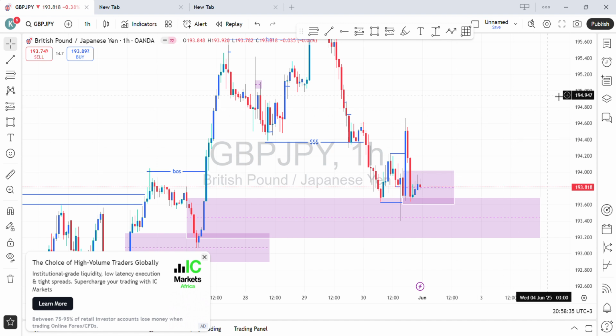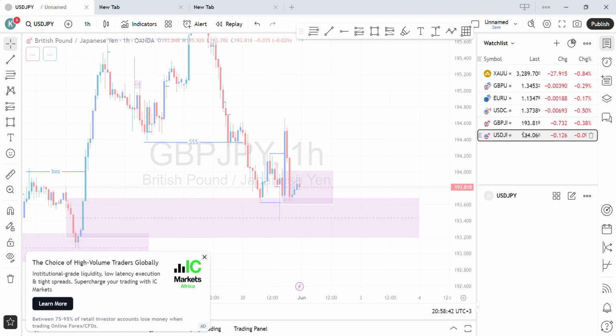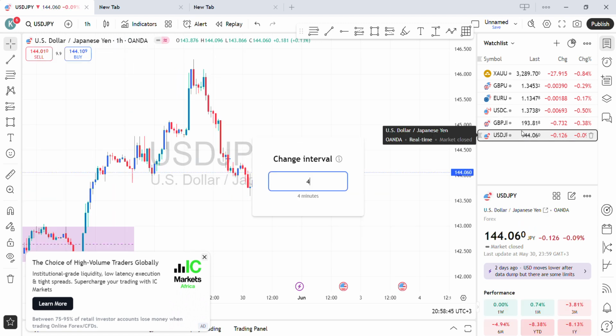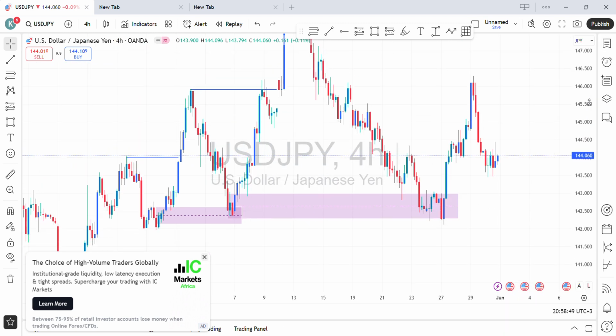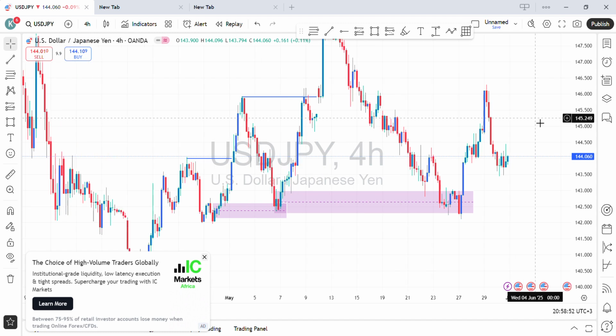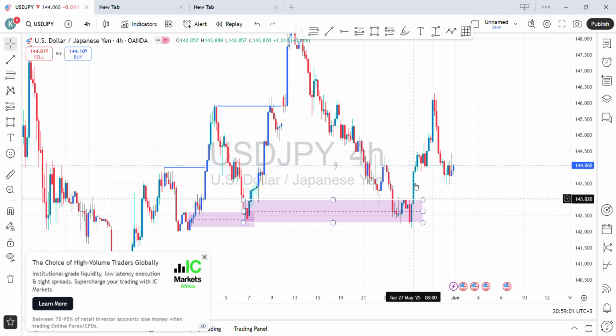The next pair we are going to check on is USDJPY. And we go to the 4 hours time frame. On the 4 hours time frame on USDJPY, we are bullish, as you can see over here. This was the last bullish break of structure. Below we had an order block that led to this break of structure. Once this one was mitigated, this was a long buy from last week. As you can see, this was a very nice buy. So we had this buy set up last week, and now price is pulling back to a point of interest.